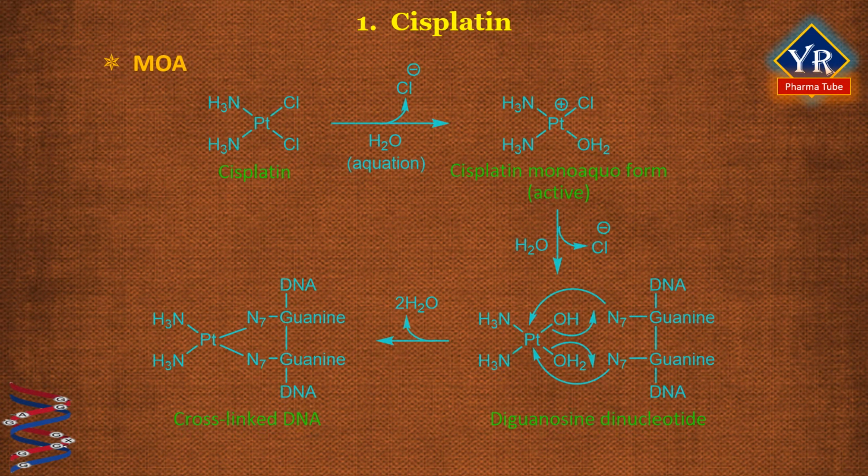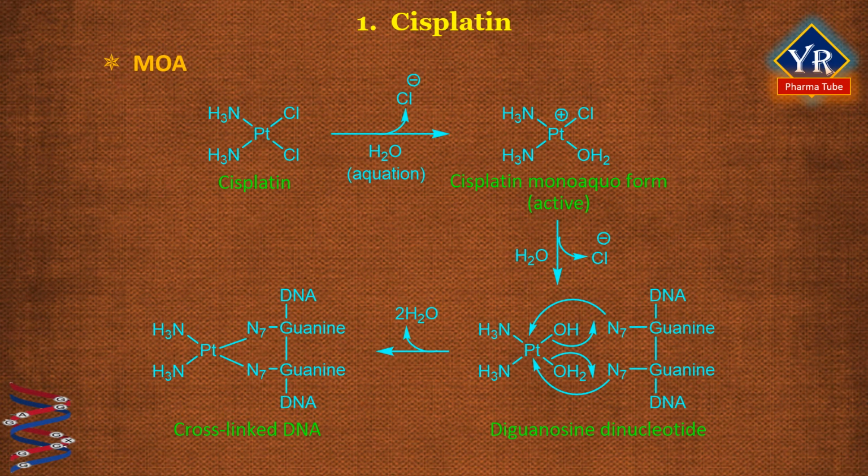Mechanism of action. Once cisplatin enters cells, it enters an environment which has a low concentration of chloride ions. This leads to aquation, where the chloro substituents of cisplatin are displaced by neutral water ligands to give reactive, positively charged species which act as metallating agents. Aquation means incorporation of one or more integral molecules of water. These bind strongly to DNA in regions containing adjacent guanine units, forming covalent platinum DNA links within the same strand,